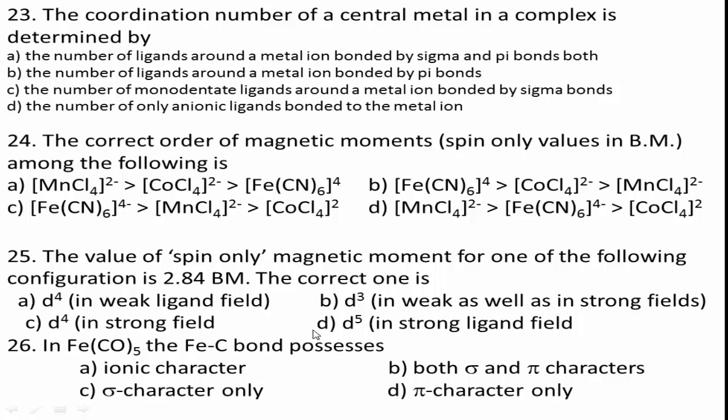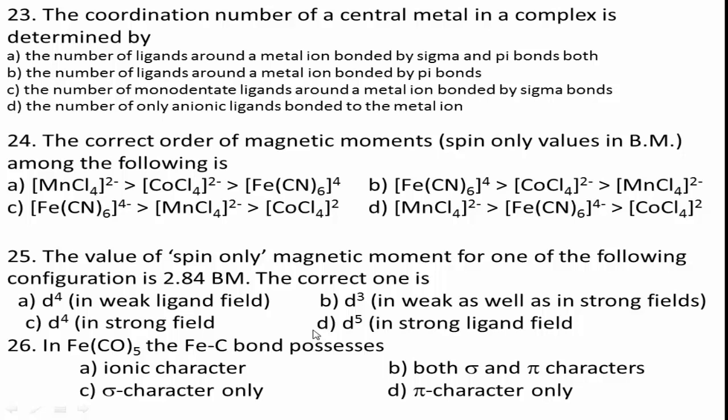Option B, the number of ligands around a metal ion bonded by pi bonds. Option C, the number of monodentate ligands around a metal ion bonded by sigma bonds. Option D, the number of only anionic ligands bonded to the metal ion.